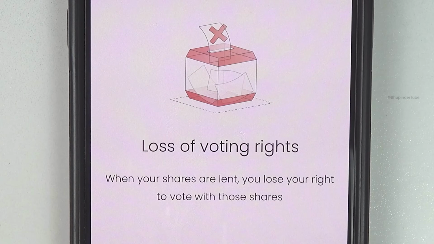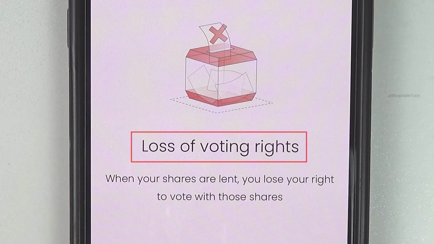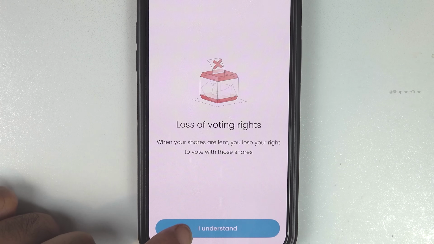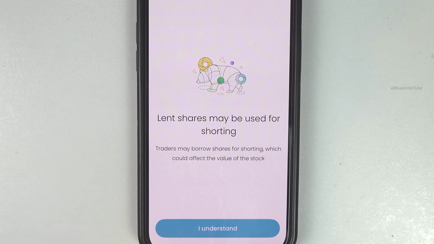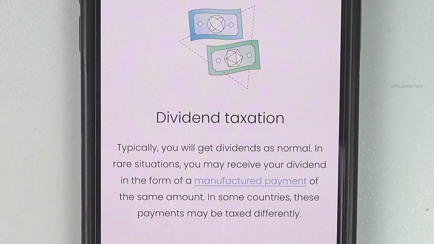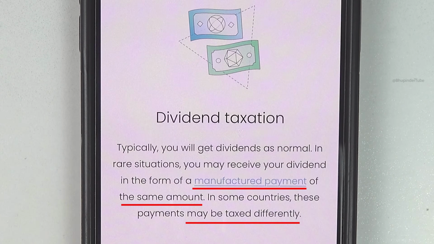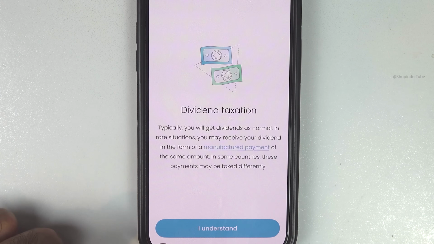One of the downsides of lending shares is that you will lose your voting rights. If you're happy, tap on I understand. The lent shares might be used for shorting. If you're happy, tap on I understand. You will get your full dividend, but in rare situations, you might get it as a manufactured payment, which can be taxed differently. So just be aware. And if you're happy, tap on I understand.